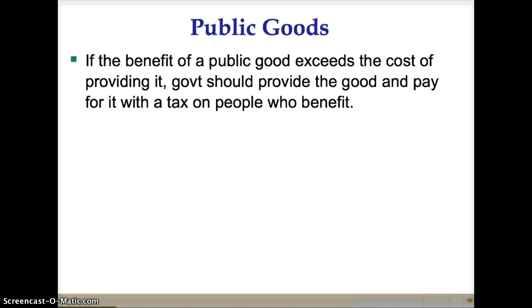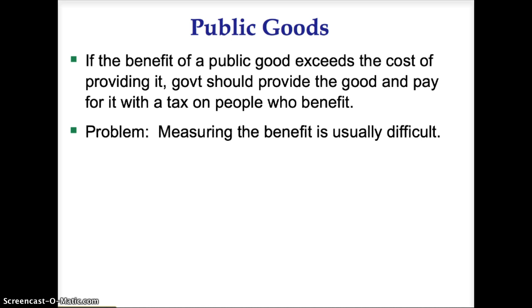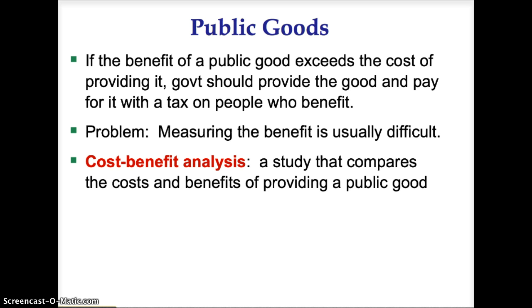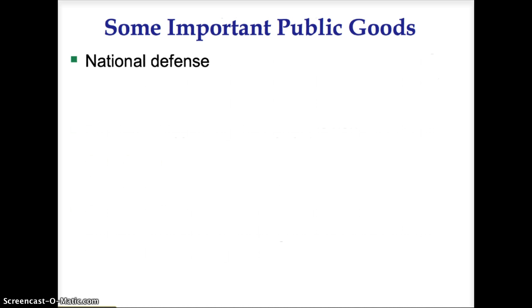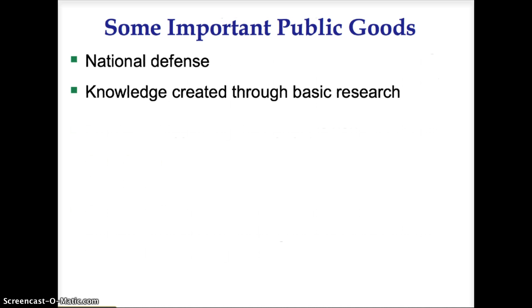If the benefit of a public good exceeds the cost of providing it, the government should provide the good and pay for it with a tax on the people who benefit from the consumption of the good. The problem is it's difficult to measure the benefit of the good. Cost-benefit analysis is a study that compares the costs and benefits of providing a public good. Cost-benefit analyses are imprecise, so the efficient provision of public goods is more difficult than that of private goods. Some important public goods are national defense, knowledge created through basic research, and fighting poverty.